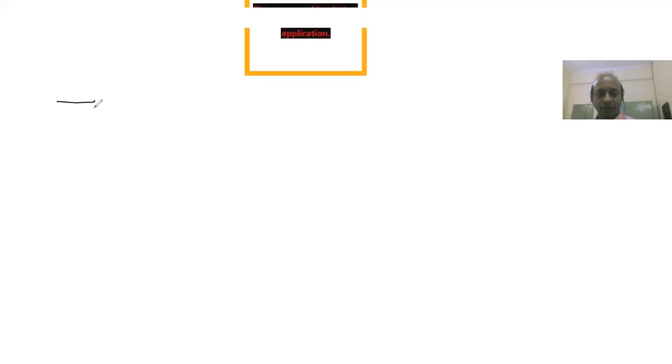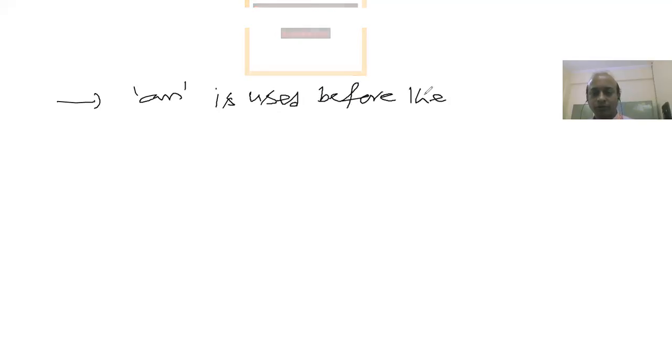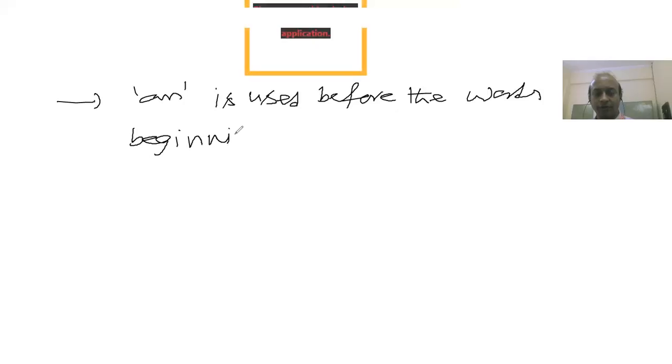Right? So here, out of these two, an is used before the words beginning with vowel sounds.